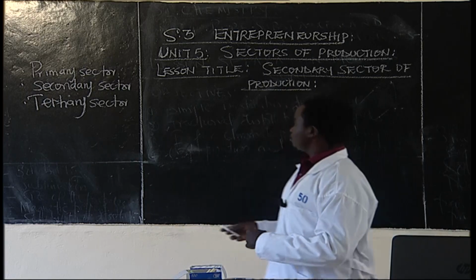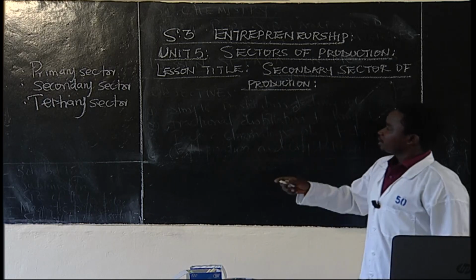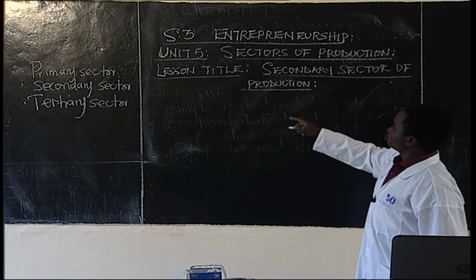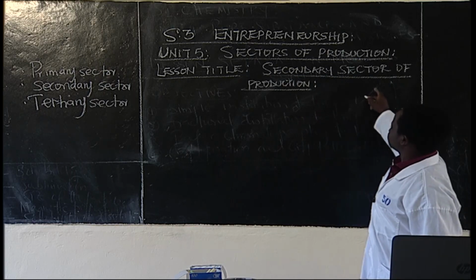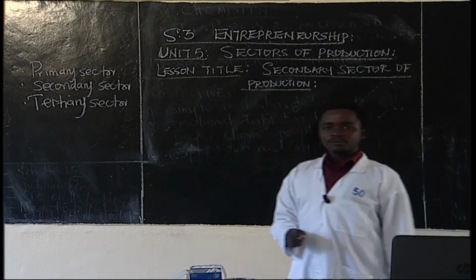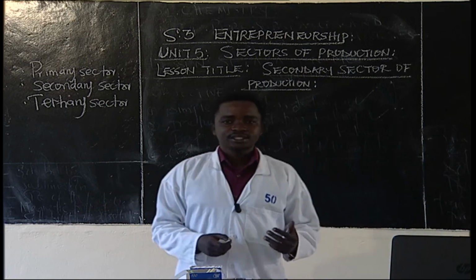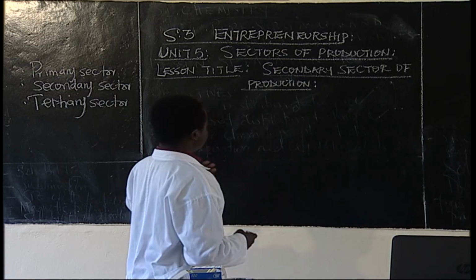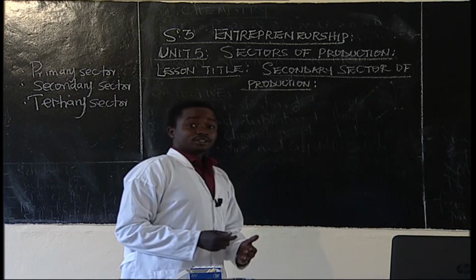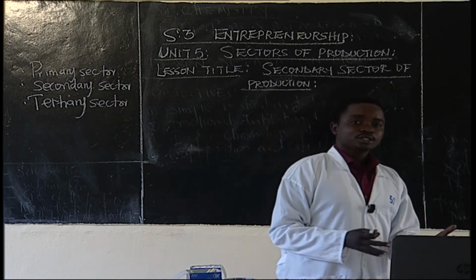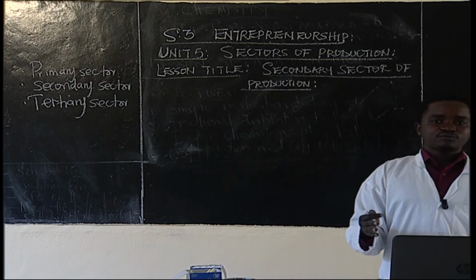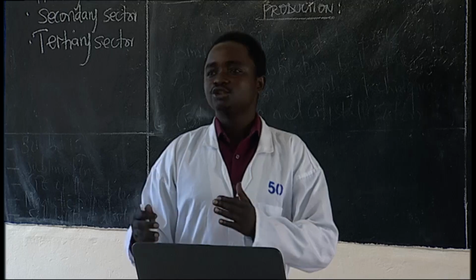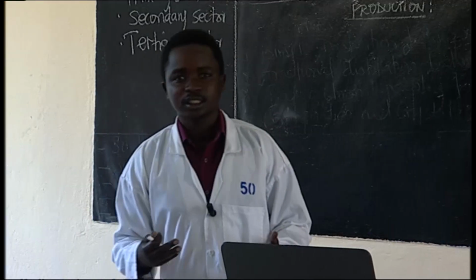So here now we come to sector number 2, which is the secondary sector of production. So what does this one deal with? The secondary sector of production deals with transformation of raw materials from the primary sector into finished products.